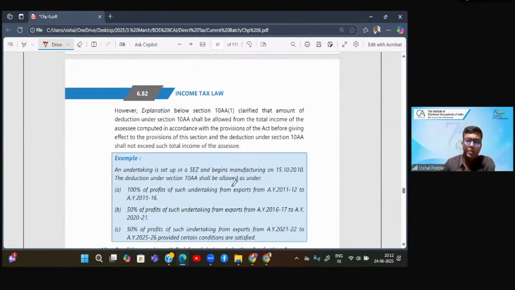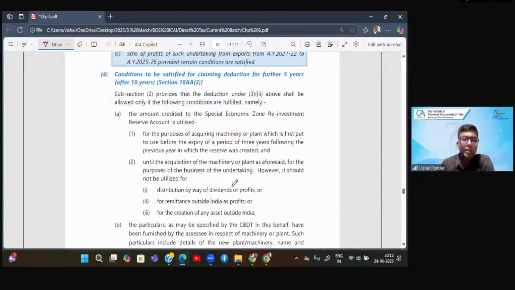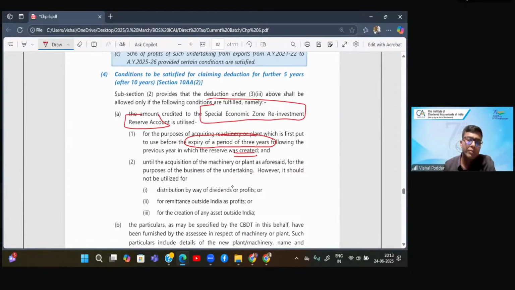Now, this special reserve account, which you have created above, and this you have to create for 5 years, starting from the 11th to the 15th year, you should utilize within 3 years of its creation. So from the year in which you have created the reserve, you should utilize it. Now, how should you utilize it? First, for purchasing plant or machinery. That is why the name is SEZ Reinvestment Reserve.